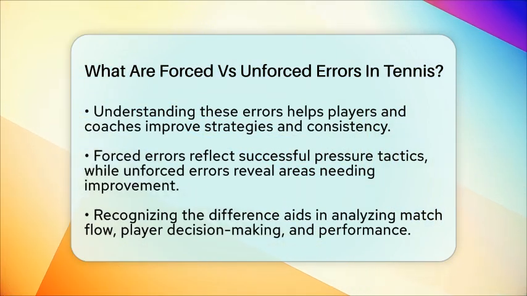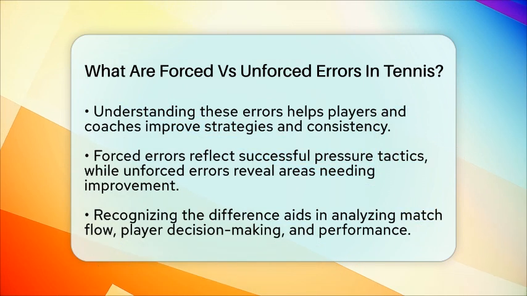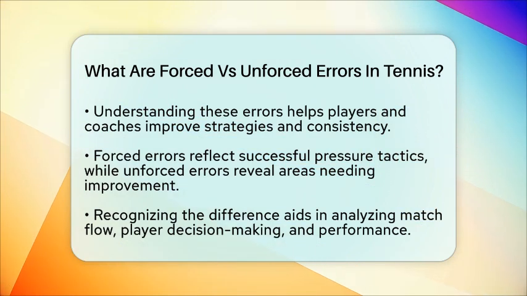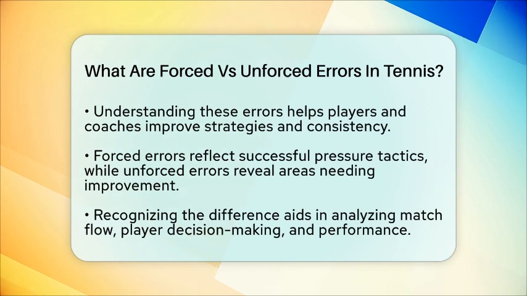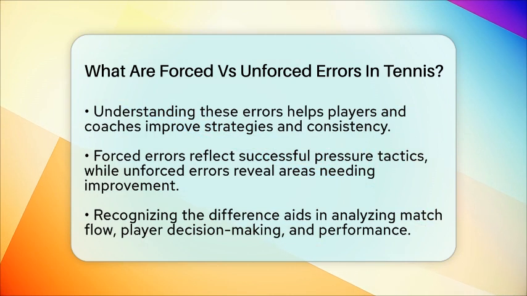In match tactical breakdowns, forced errors often indicate successful pressure tactics, while unforced errors highlight areas where a player needs to improve consistency. Both types of errors tell a story about how players manage pressure and make decisions during a match. So, in simple terms, a forced error is a mistake caused by the opponent's good shot, while an unforced error is a mistake made by a player on their own, despite having a good chance to make a routine shot. Recognizing the difference helps in understanding match flow, player performance, and strategic adjustments.